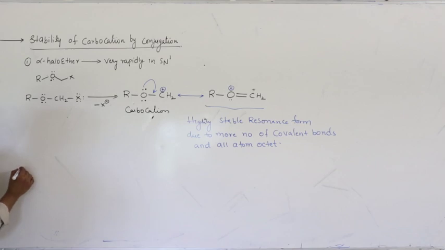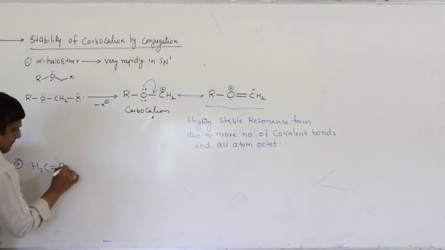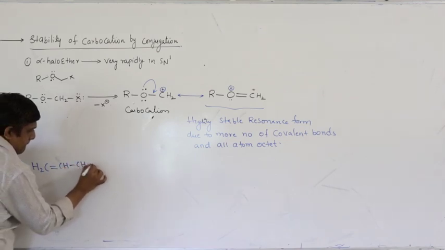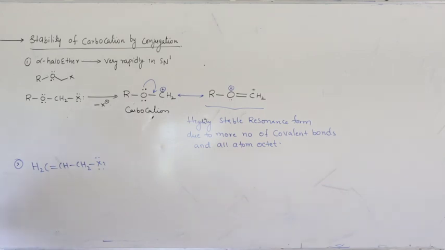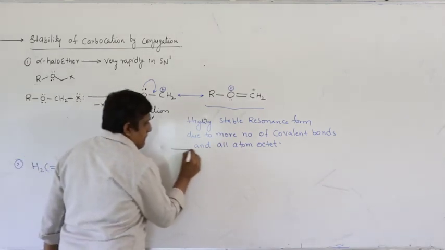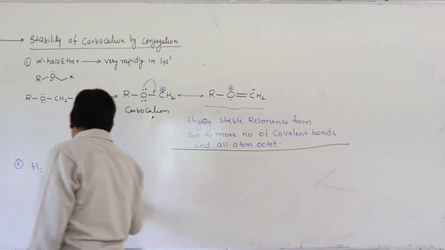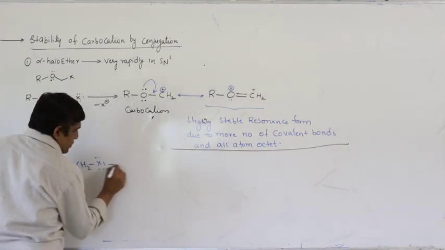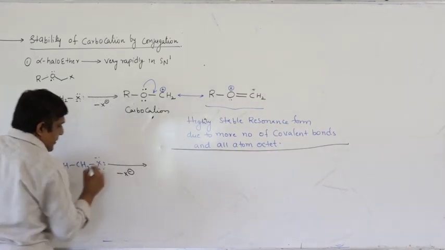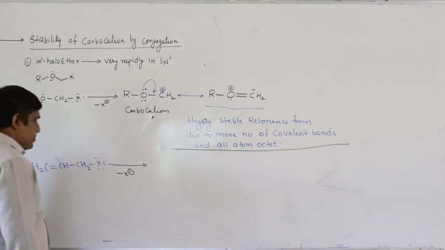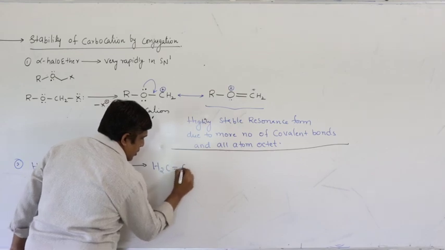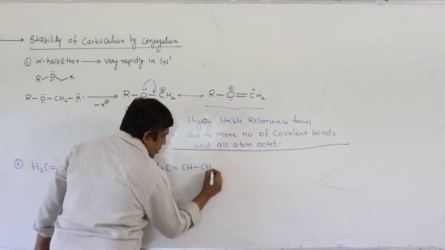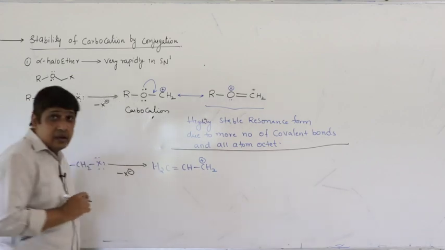So if I take allyl halide, what happens? It loses halogen in the first step, resulting in the formation of a carbocation.